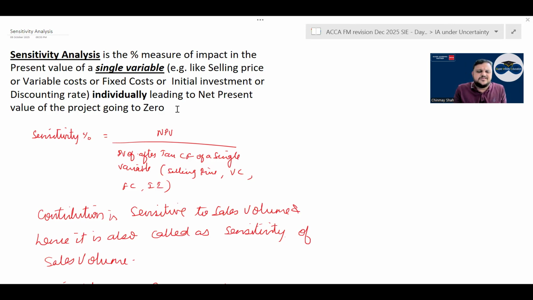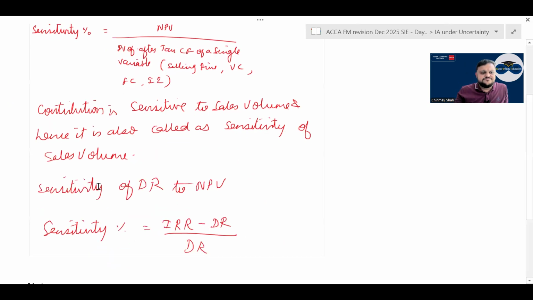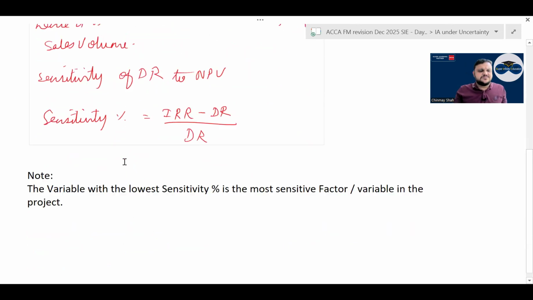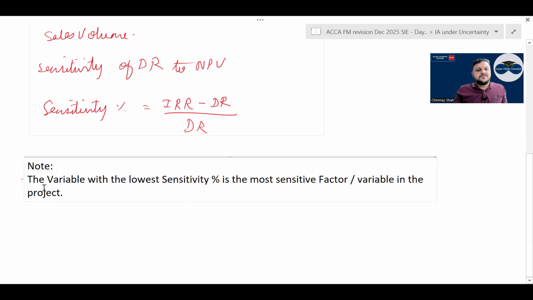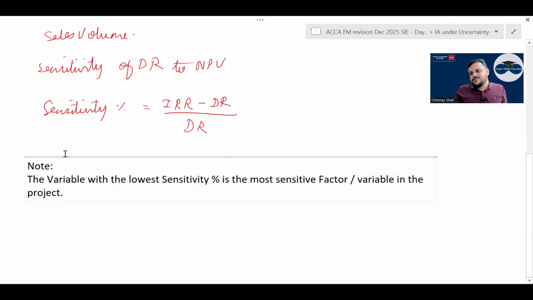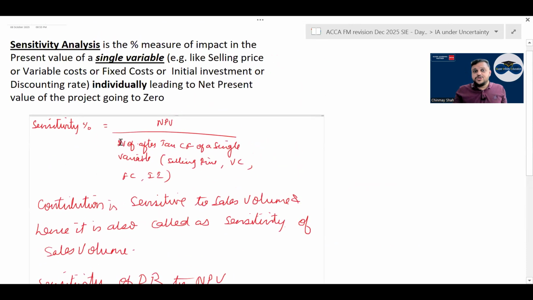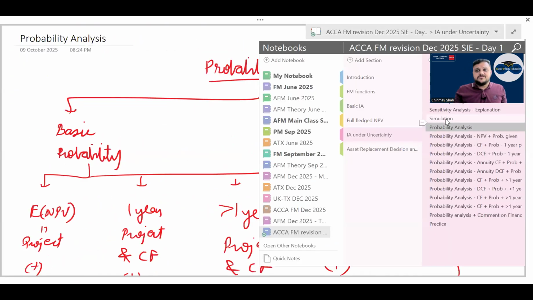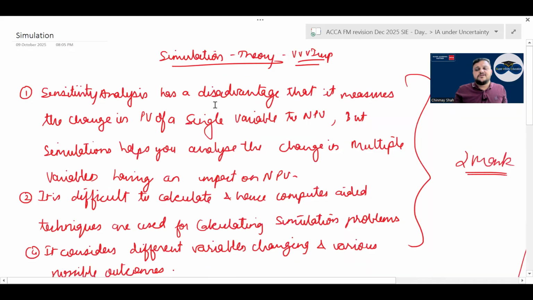For contribution, if they ask sensitivity percentage of contribution, they will say sensitivity of sales volume. That is how it is. Have a look. And sensitivity of discounting rate is basically your IRR minus discounting rate divided by discounting rate. The variable with the lowest sensitivity percentage is the most sensitive factor. This whole thing also comes as a short note on sensitivity analysis. I don't know why, but this time there is a chance of a short note on sensitivity.